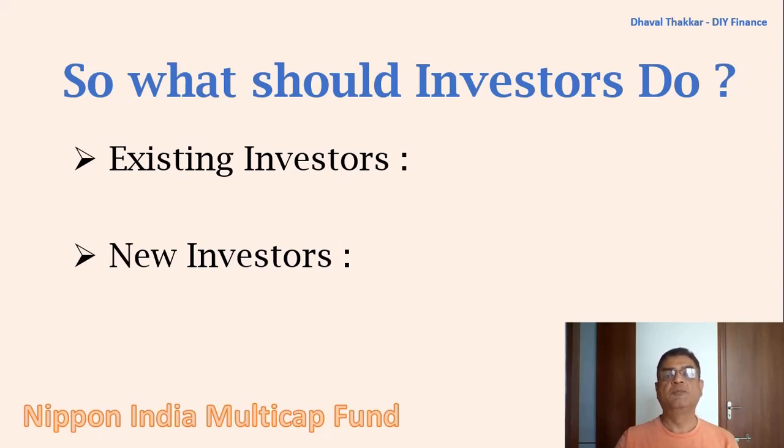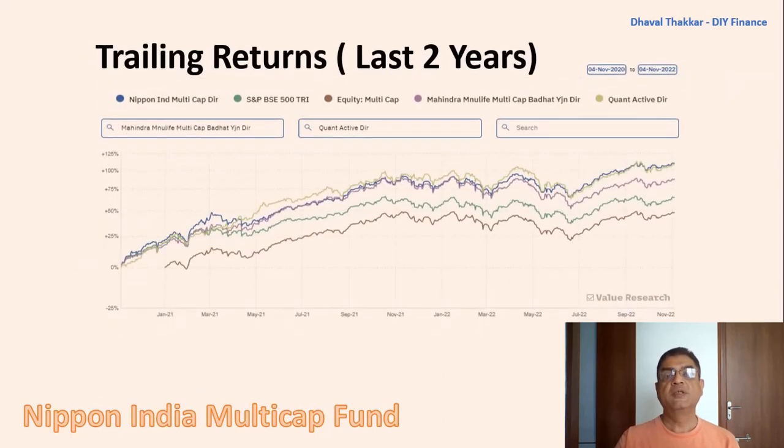To understand this, let's check the rolling returns graph for the last 2 years. Here you can see that the performance of Nippon India Multicap Fund is on the top of the chart as compared to its category average and benchmark index, and also when compared to other popular and good performing multicap schemes in this category. Now let's also check the rolling returns graph for the last 1 year.